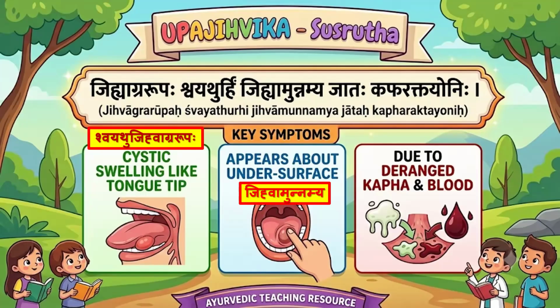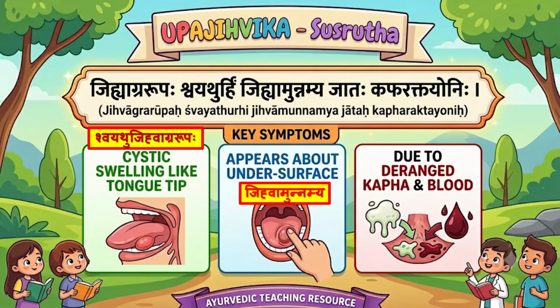Jihvagra rupaha shvayatu hi jihva munnamya jadaha kabarekta yoni. Here Sushruta mentioned the dosha as kapha plus rakta. Shvayatu jihvagra rupa. So there is a cystic swelling like a tongue tip. There is a shvayatu plus the location. Jihva munnamya appears about the under surface.